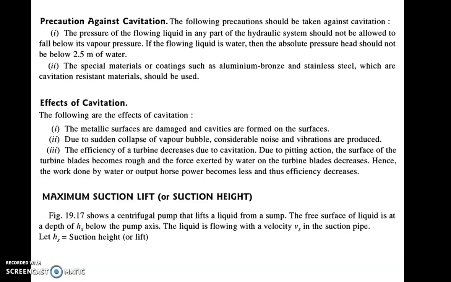If it is minus 7.9 or minus 8 meter of water, there will be formation of vapor bubbles, or cavitation. So you have to take care that the pressure is always above minus 7.8. It may be minus 7.3, minus 7.2, or minus 6 meters of water in case of negative value, or in absolute terms it should not go below 2.5 meter of water. So the minimum value is 2.5 meter absolute, and it may be 2.3, 2.2 like this.